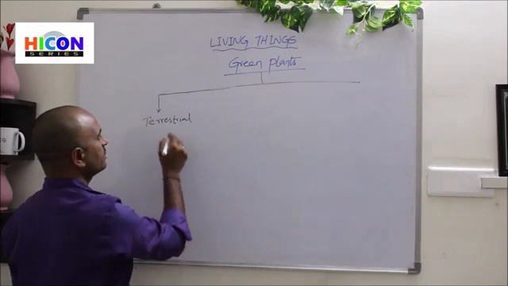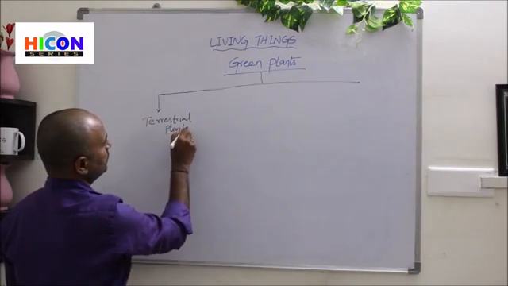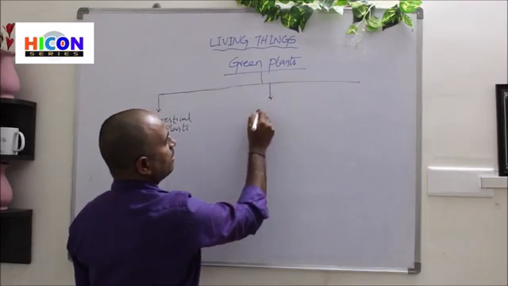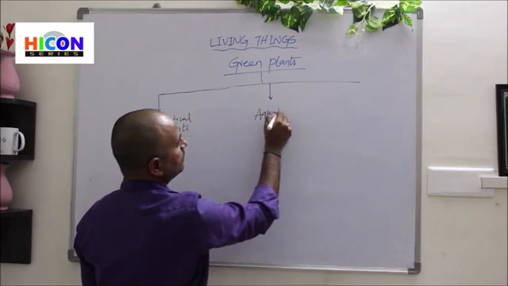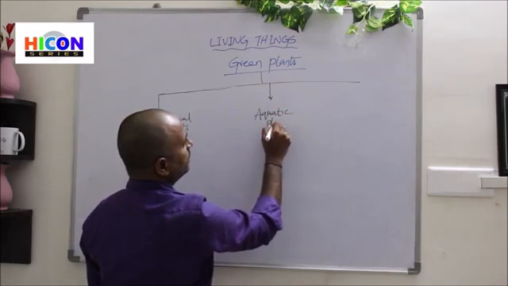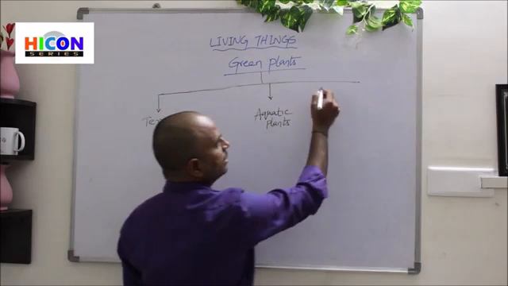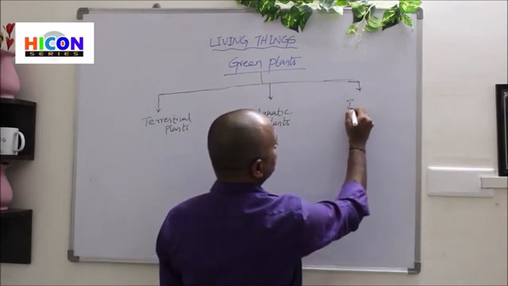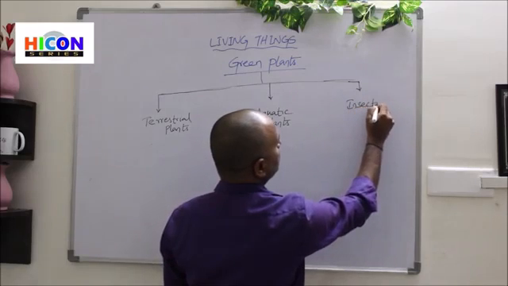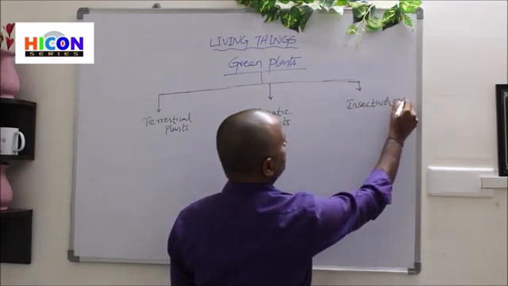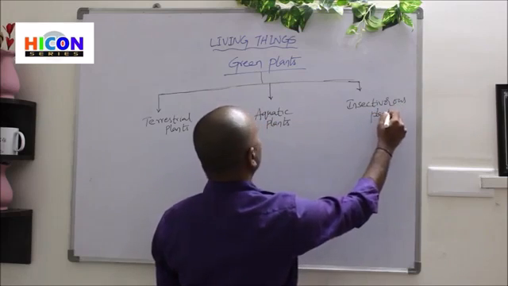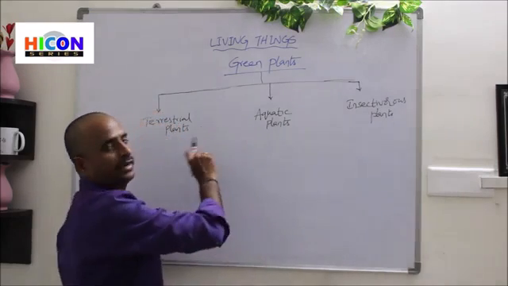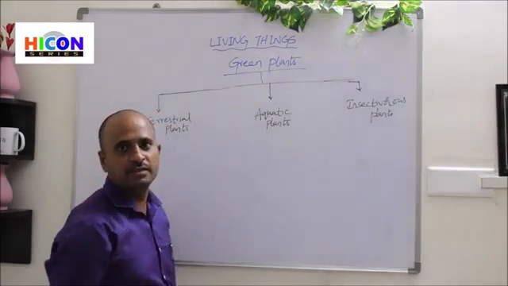So terrestrial plants, and the second one is aquatic plants. And the third type is insectivorous plants. So these are the different types of plants which are divided based on their habitats.